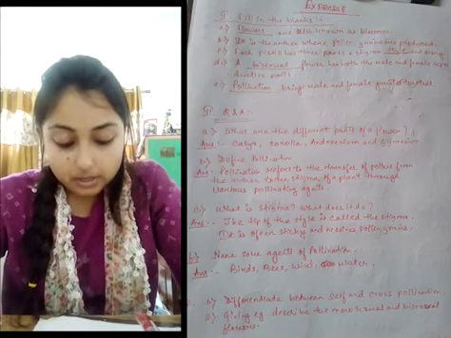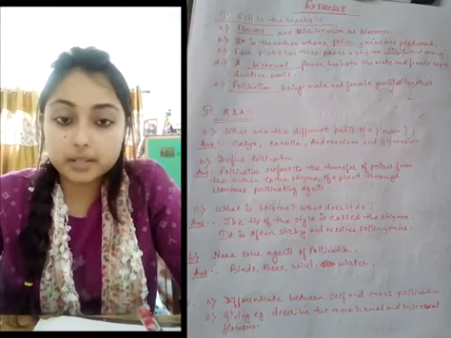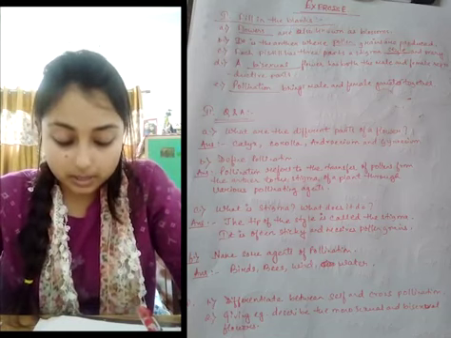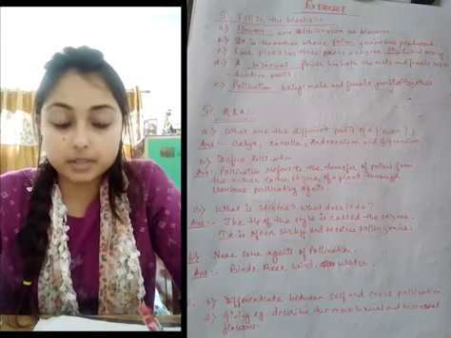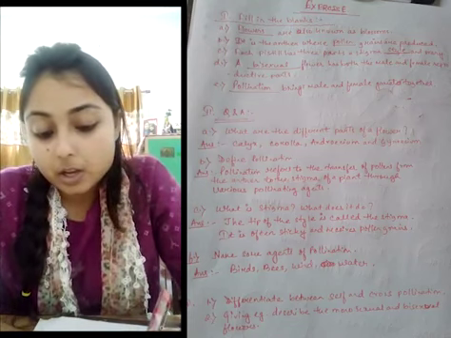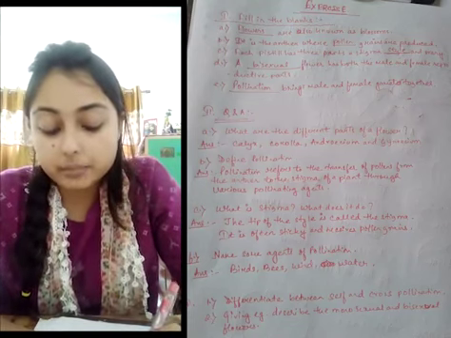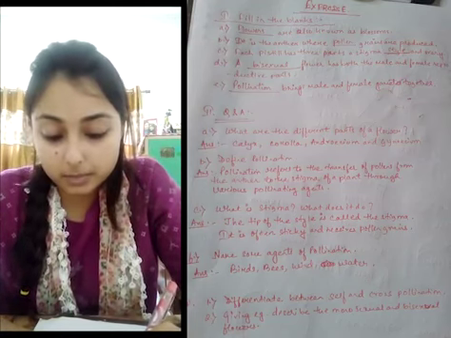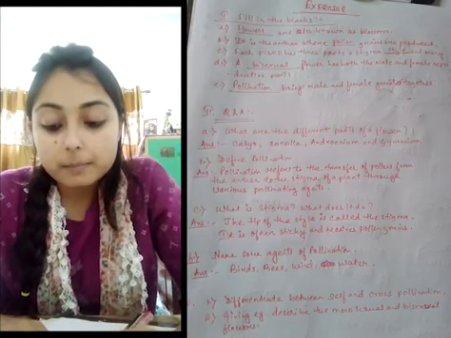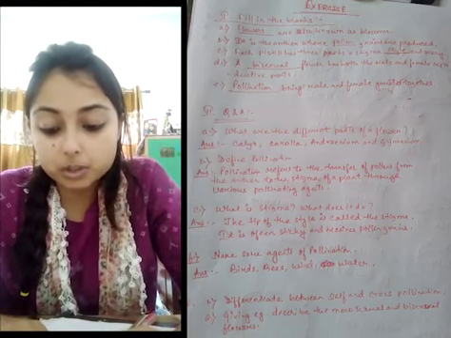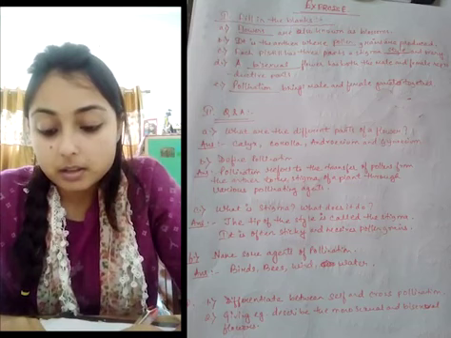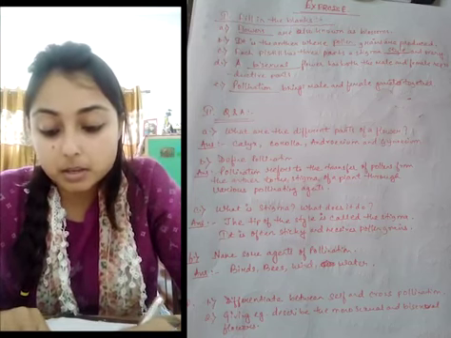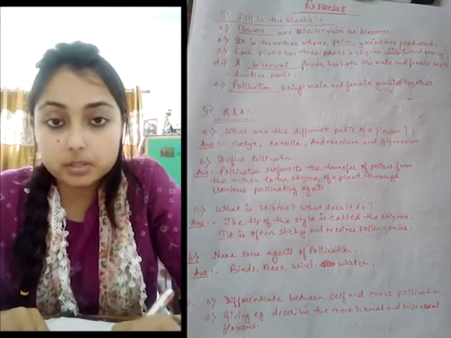Giving examples, describe the monosexual and bisexual flowers. Monosexual flowers have either male or female reproductive parts. For example, cucumber, papaya. Bisexual flowers are flowers having both male and female parts. Here the stamen is the male part, the pistil is the female part. For example, rose, hibiscus, sunflower.